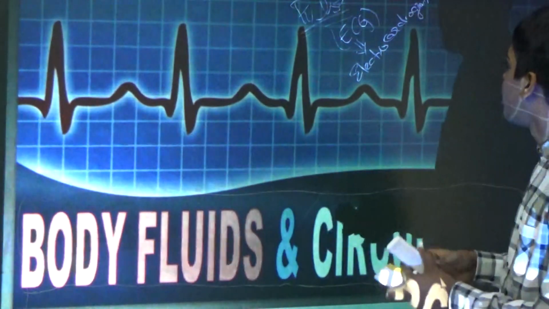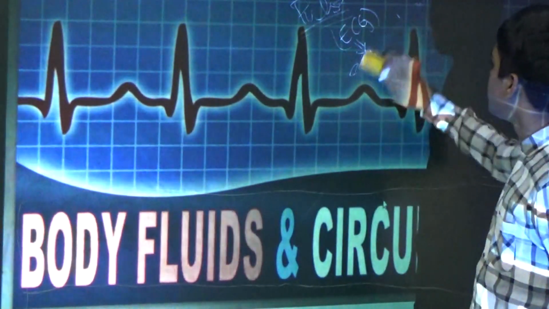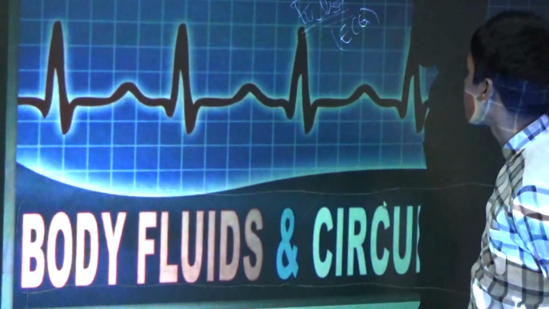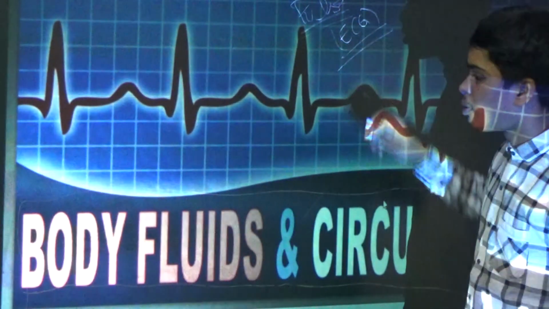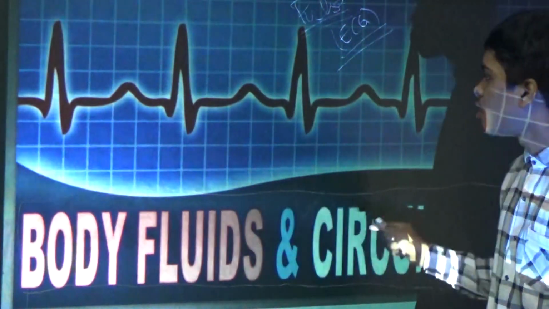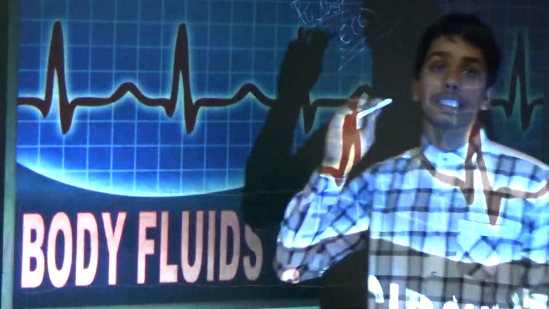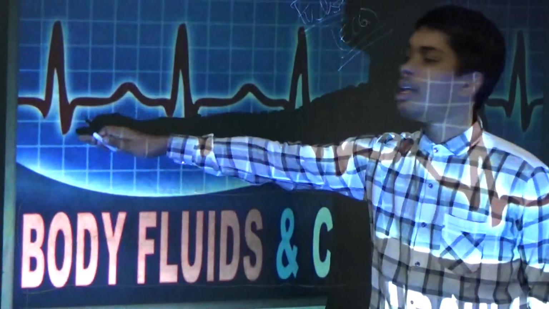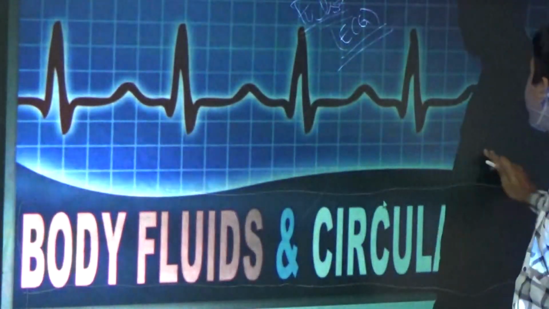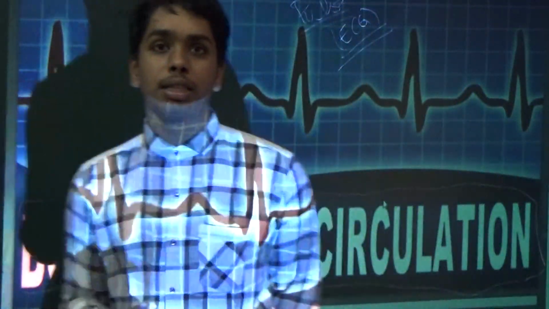I think it is not visible to you. Okay, we will discuss the pulse in the later stages. First, just keep this in your brain. This is a schematic way of showing the pulse.